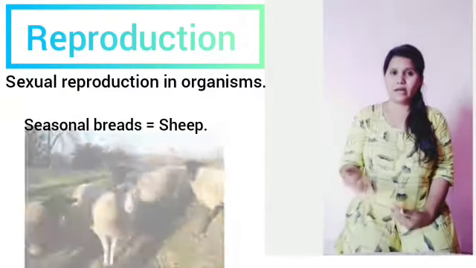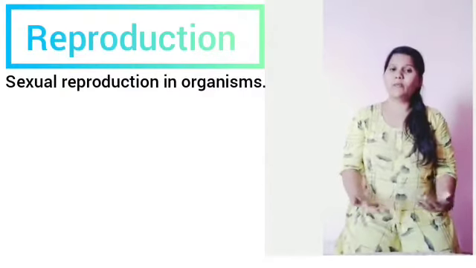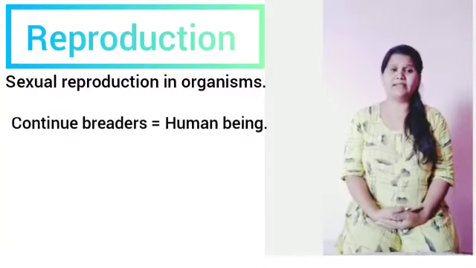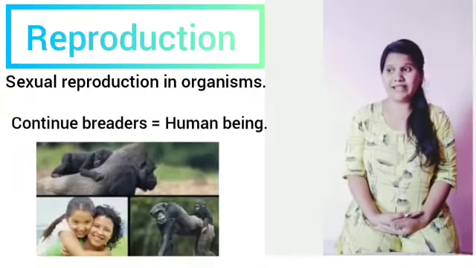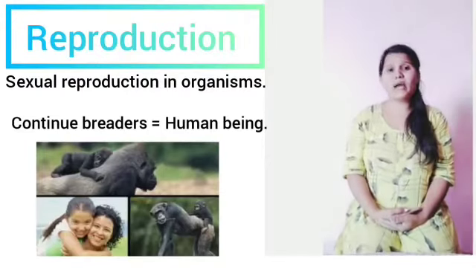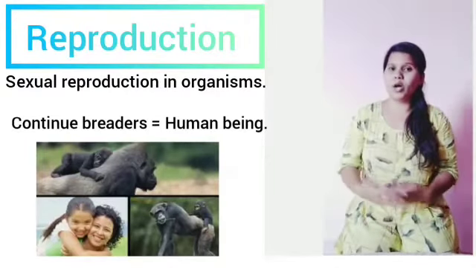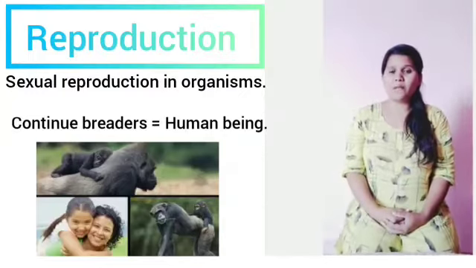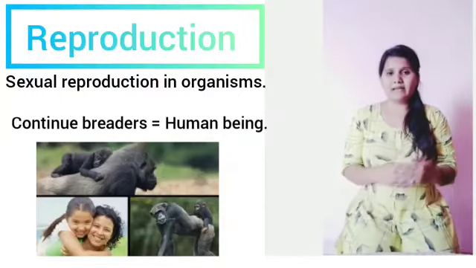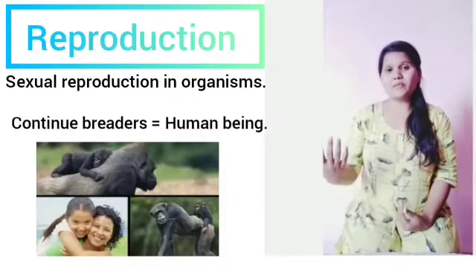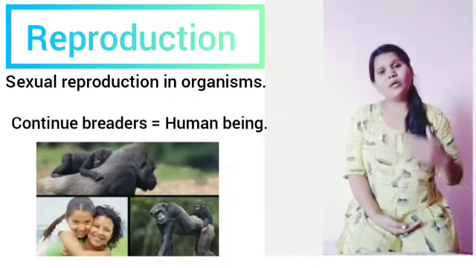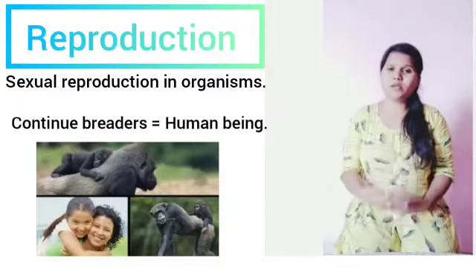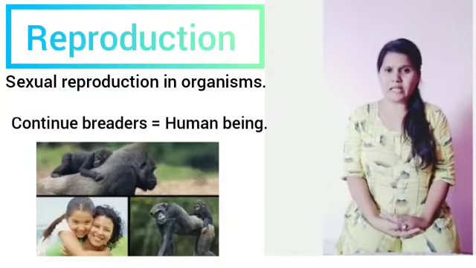Coming to female human beings and some other animals like dogs, they are continuous breeders. So we have the terms continuous breeders and seasonal breeders, where plants like roses and hibiscus reproduce throughout their life. This is how the reproductive phase occurs.